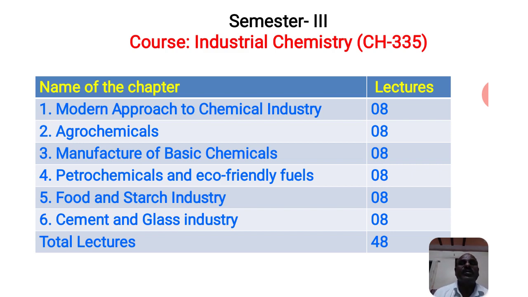Next time we will study each and every part of the modern approach to chemical industry, with their definitions and the role of all types of concepts. I will also discuss the nature of the questions that I ask in the examination, as well as objective questions. This way, chapter by chapter, all chapters will be covered through online teaching. Okay, thank you.